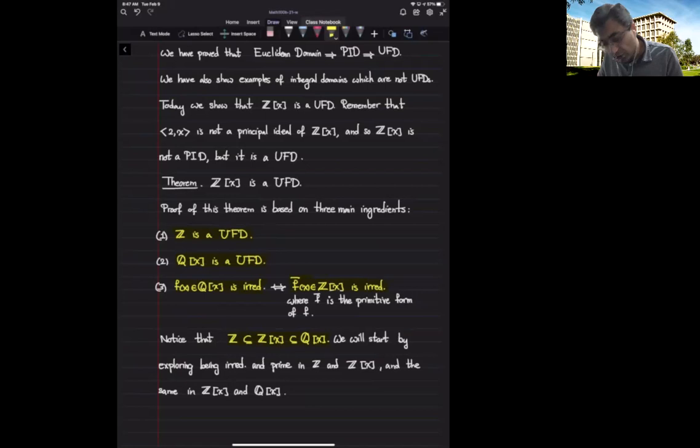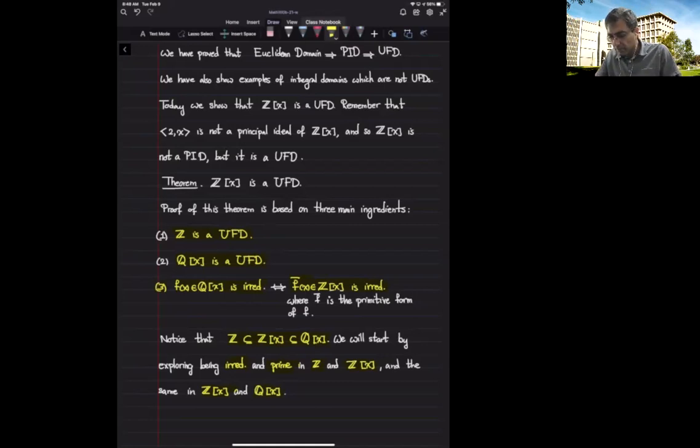For instance, we will show that if an element is an integer, then being irreducible in Z is equivalent to being irreducible in Z[x], and being prime in Z is equivalent to being prime in Z[x]. Between Z[x] and Q[x], we don't have such a connection, but as I've pointed out in part 3, we give a connection between irreducibility and primeness of elements inside Z[x] when we view them as elements in Q[x]. Okay, let's start the proof.